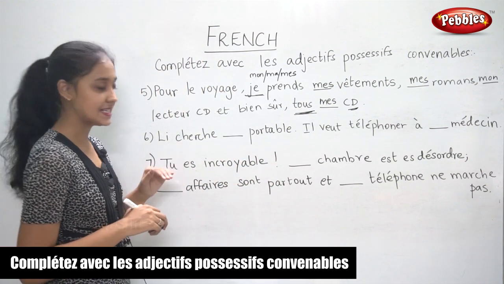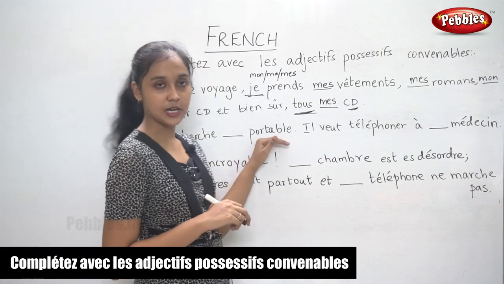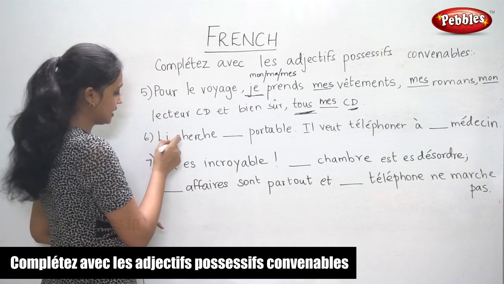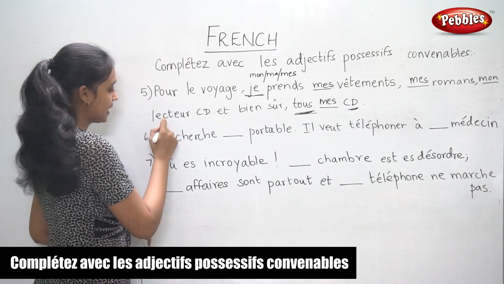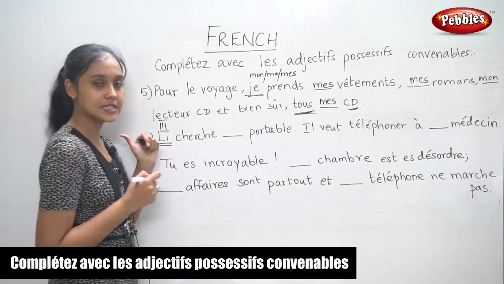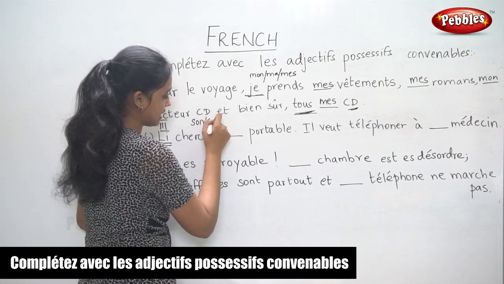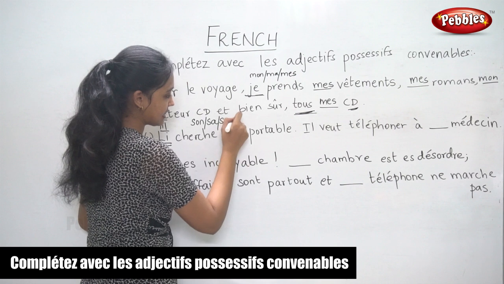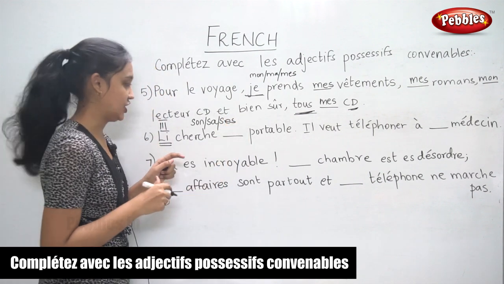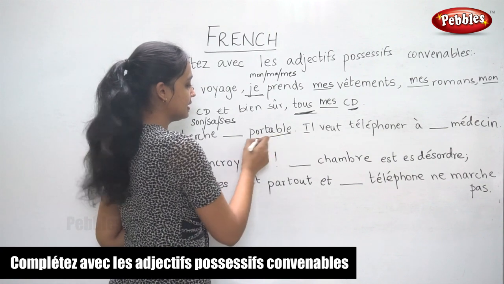Moving on to the next sentence, il cherche dash portable. Now the subject here is il. It is third person. So when the subject is in the third person, we have son or sa or ses as the possessive adjective. Now portable, this is the noun.